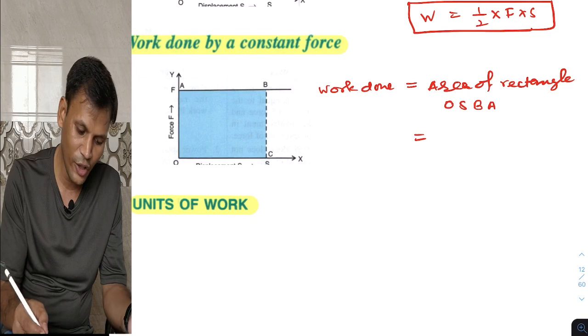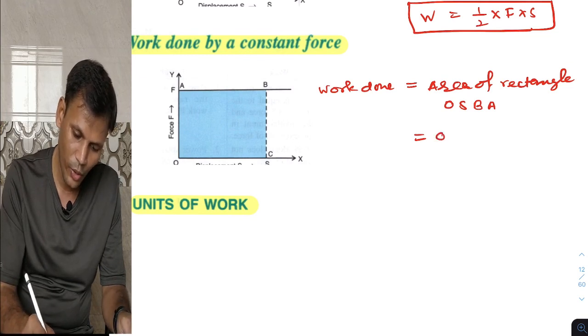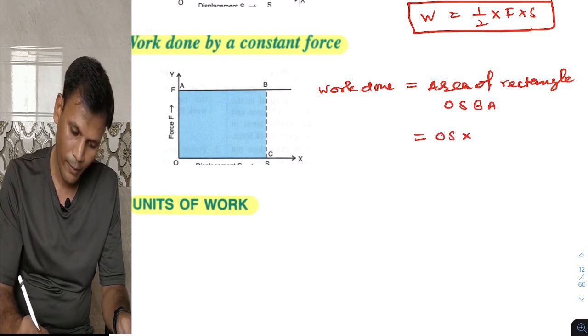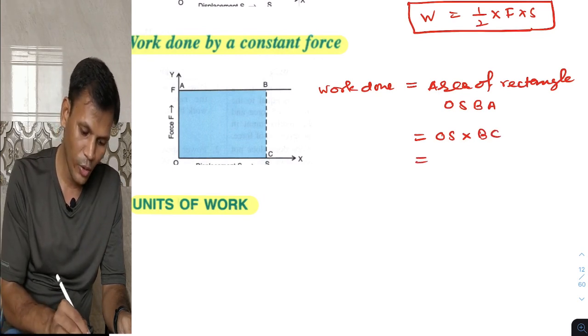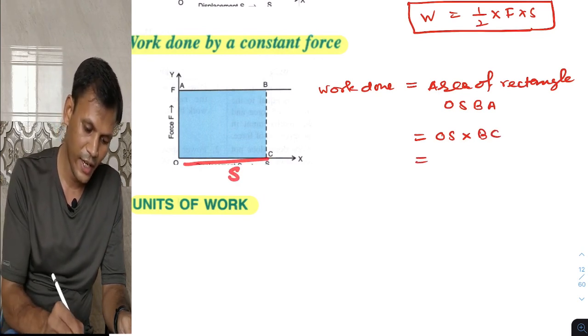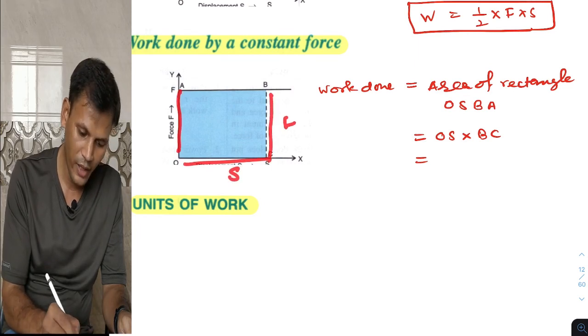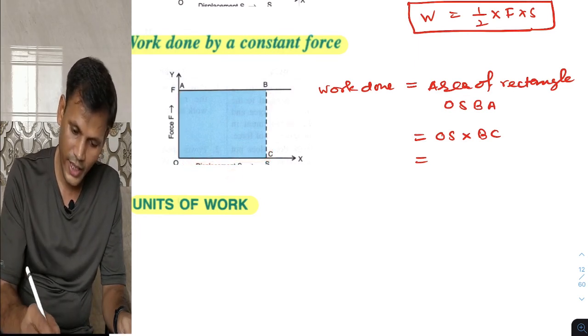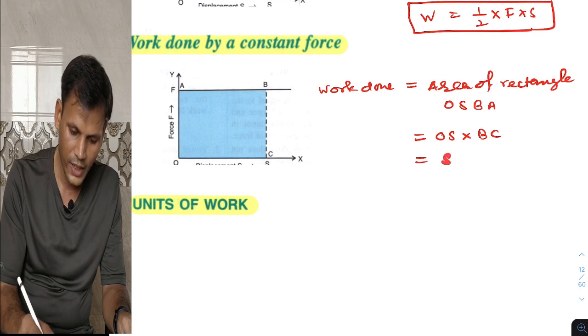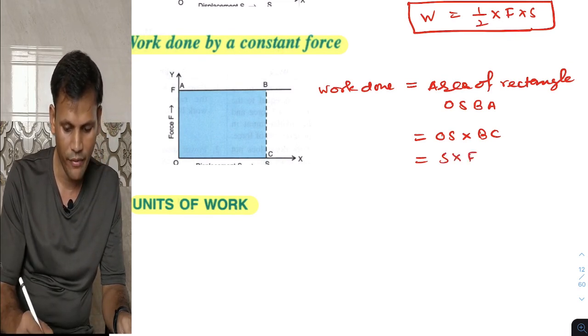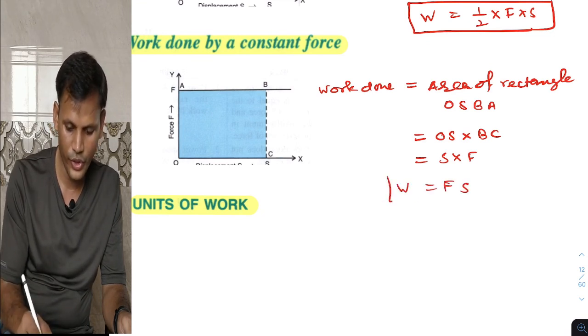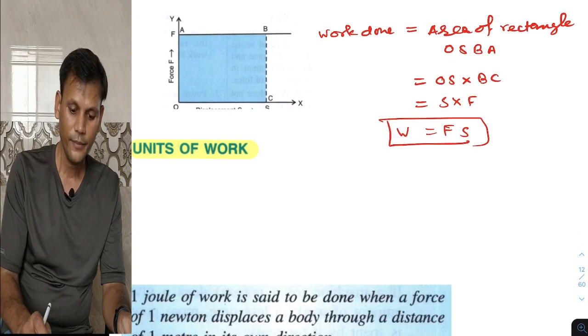Area is length into breadth, so it is OS into BC, where OS is displacement S and BC is force F. So it is S into F, or F into S. So work done will be force into displacement.